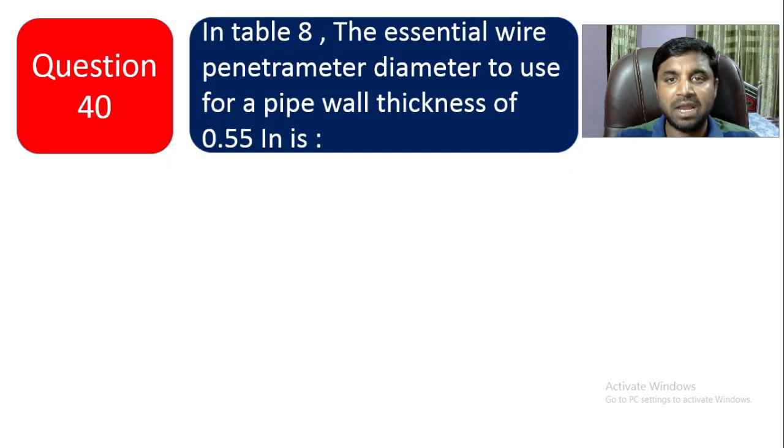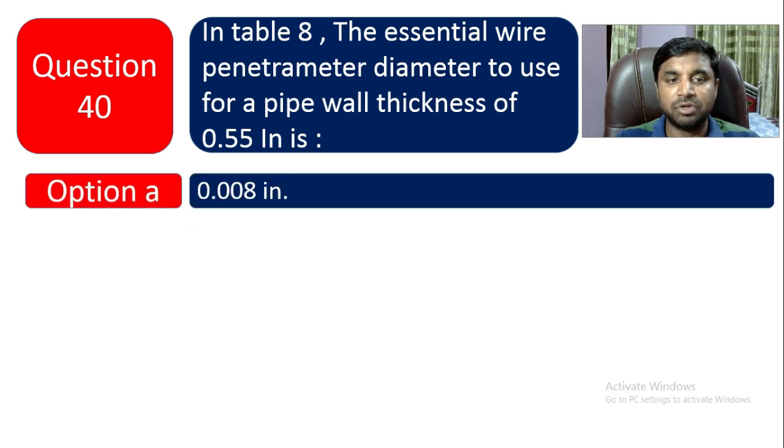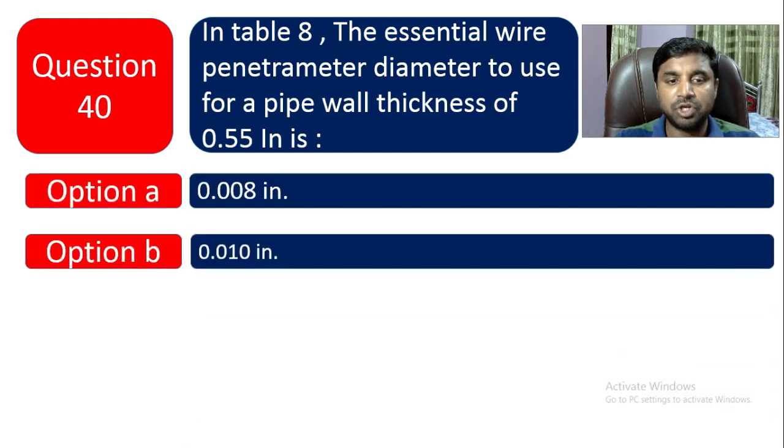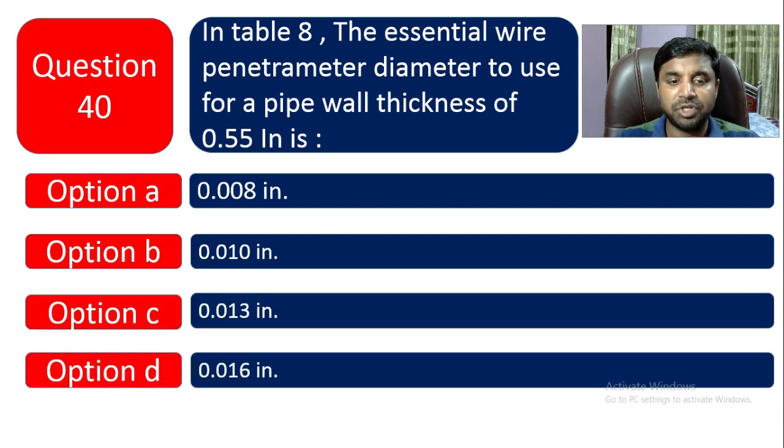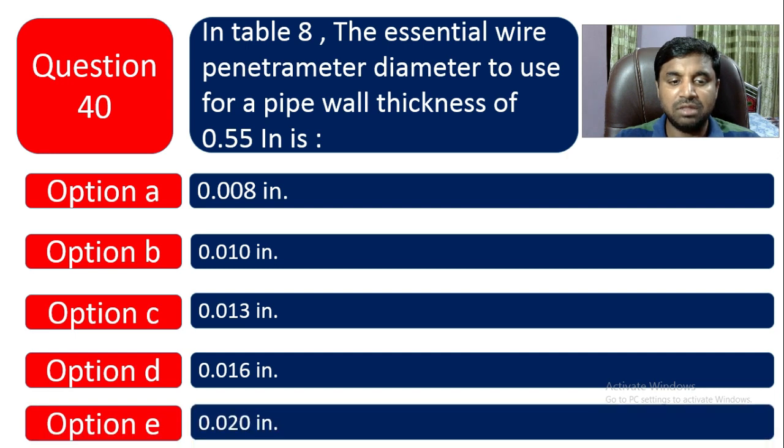Question 40. In table 8, the essential wire penetrometer diameter to use for pipe wall thickness of 0.55. If the wall thickness is 0.55, what is the essential wire penetrometer diameter? Option A is 0.008, option B is 0.010 inch, option C is 0.013 inch, option D is 0.016 inch, and option E is 0.020 inch. So if you go to table 8, definitely there is mentioned the essential wire penetrometer diameter for 0.55 inch wall thickness, that is 0.016 inch.